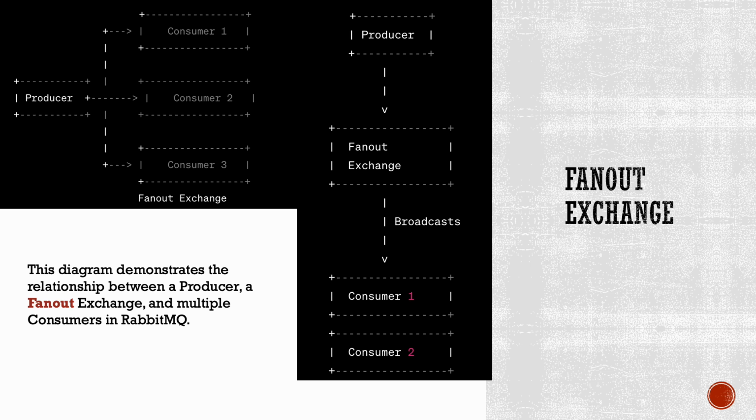This diagram demonstrates the relationship between a producer, a fanout exchange, and multiple consumers in RabbitMQ. The producer sends messages to the fanout exchange, which broadcasts the messages to all connected consumers. Each consumer operates independently and consumes messages from the fanout exchange.